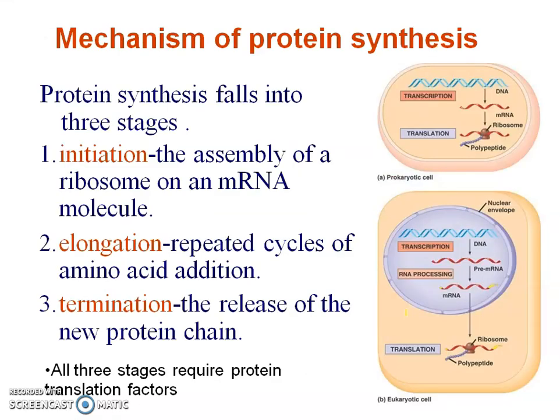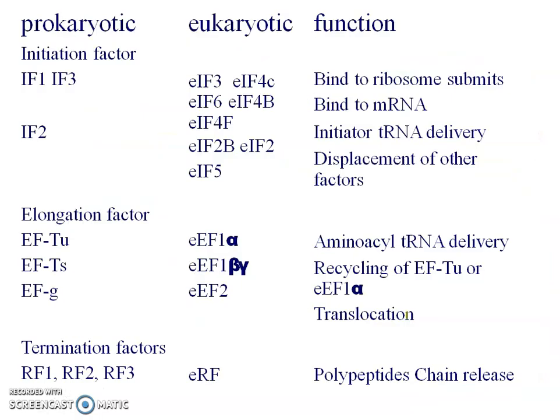Now, the mechanism of protein synthesis falls in three stages. Initiation means the assembly of the ribosomes on an mRNA. Both the ribosomal units will come and bind on the mRNA with the tRNA. Then elongation of the polypeptide chain, and then termination of the chain. These all require protein translation factors. These are factors 1, 3 and 2 in prokaryotes. In eukaryotes, it is 1, 2, 3, 4A, B, C, D, 5 and 6, so almost 10. Then elongation factors are also there, and their functions you have to go through.